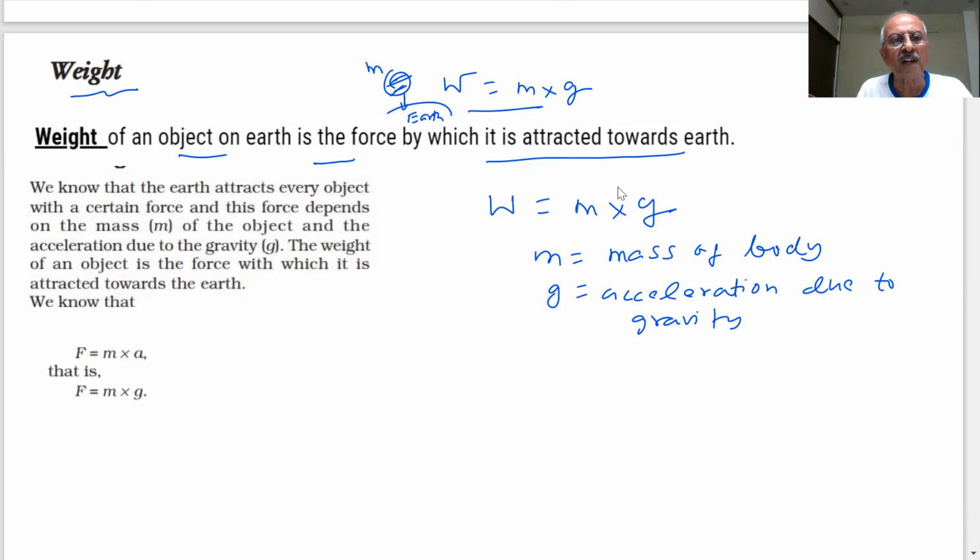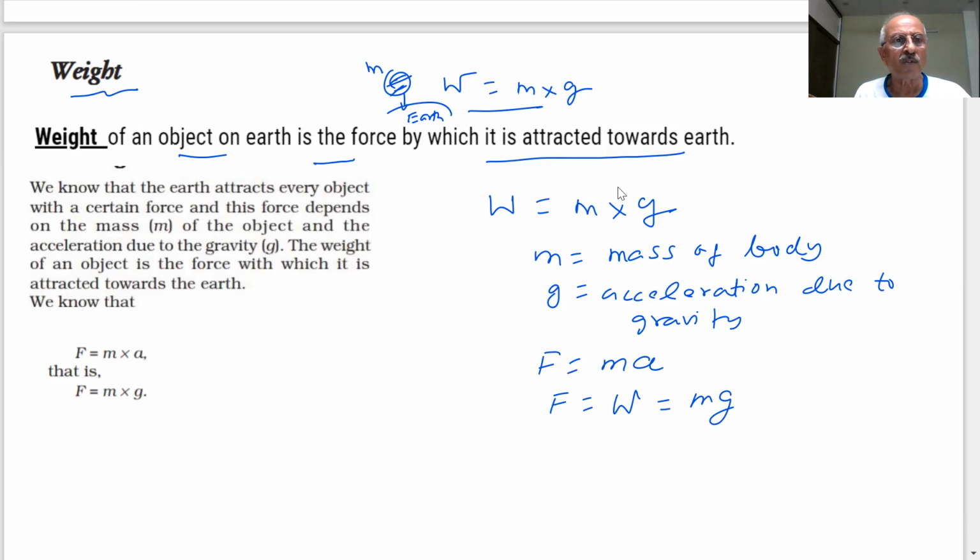If I write F is equal to mass into acceleration, then we replace a by g. That will be the weight of the body.